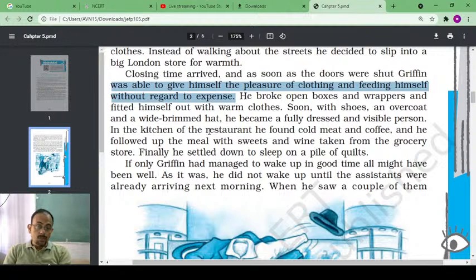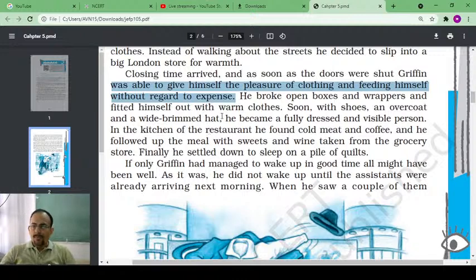The closing time of the store arrived, and as soon as the doors were shut, Griffin could easily take his own time because there is no one around. Shop is closed now. Therefore, he gave himself the pleasure of clothing. He could take any cloth he liked because there were plenty of them available. So, he gave himself the pleasure of clothing and feeding himself without regard to expense because there is no one to charge money from him.